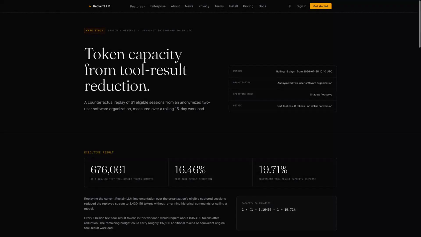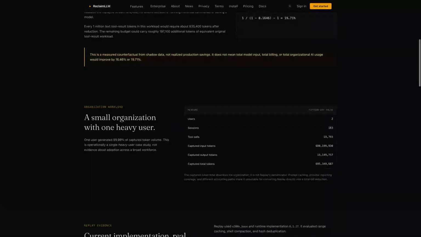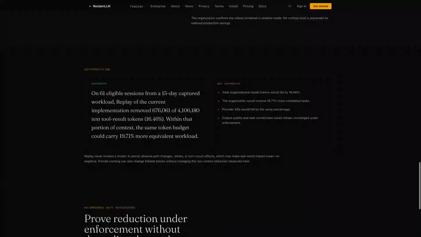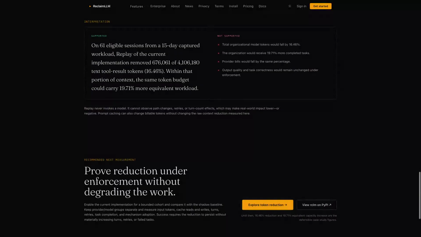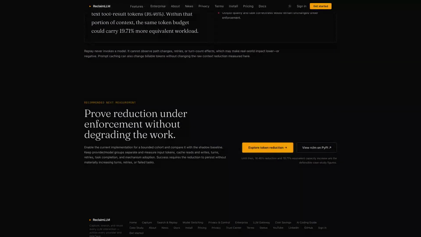Replay removed 676,061 text tool result tokens, or 16.46%, in a bounded shadow analysis. This is evidence about context capacity under the stated method. It does not prove an equivalent bill reduction or realized production savings. The supported and not supported statements define the result's boundary, including what the analysis did not measure. Both the finding and its limits should remain equally visible.